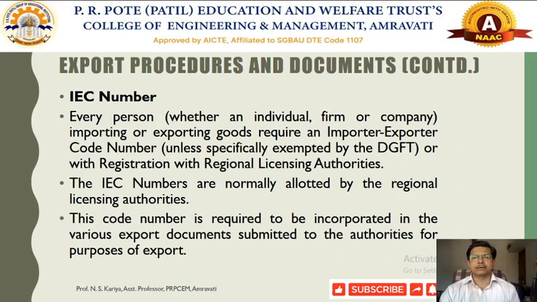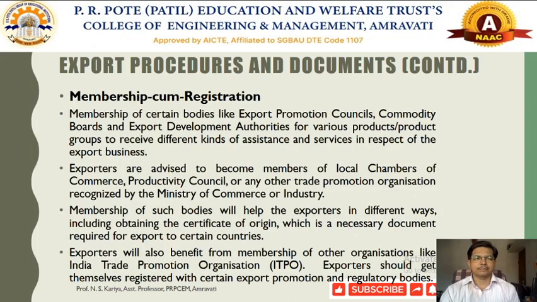This code is very essential, as it prescribes for what particular items or commodities, or even the type of exporter, whether they are exchanging goods or services. So this IEC number has to be obtained first, by either the exporter or the importer. They have to go to either the DGFT or other regional licensing authorities and register with them.